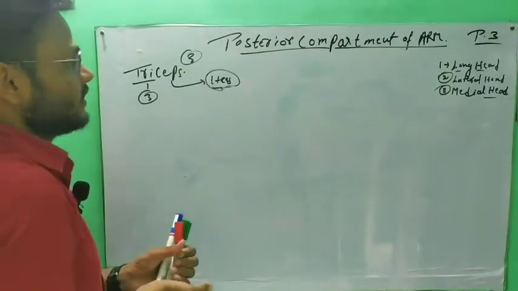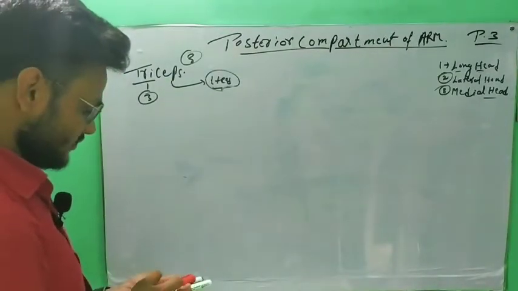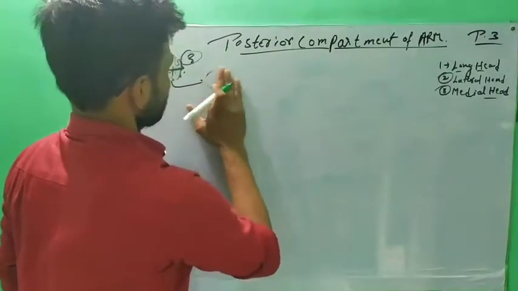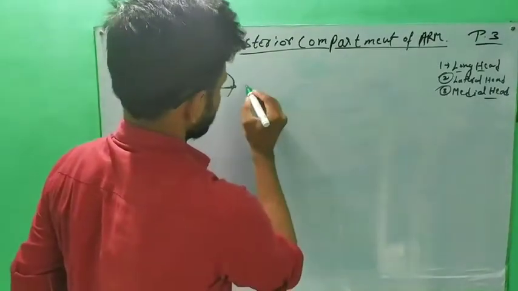For the details of the triceps origin and insertion, I will draw a diagram of the upper limb.